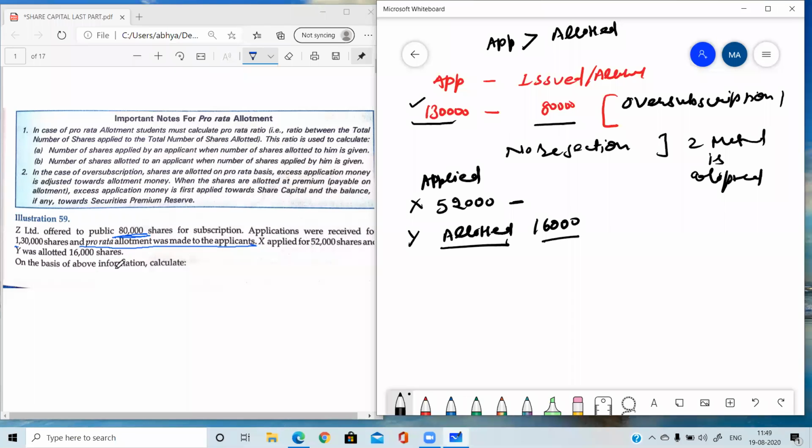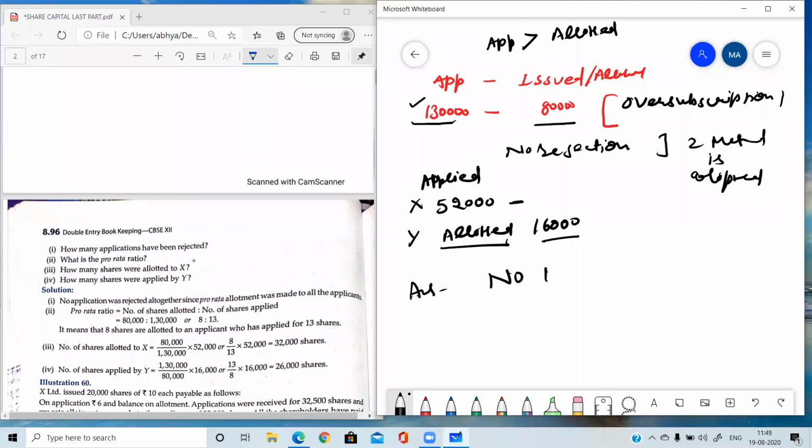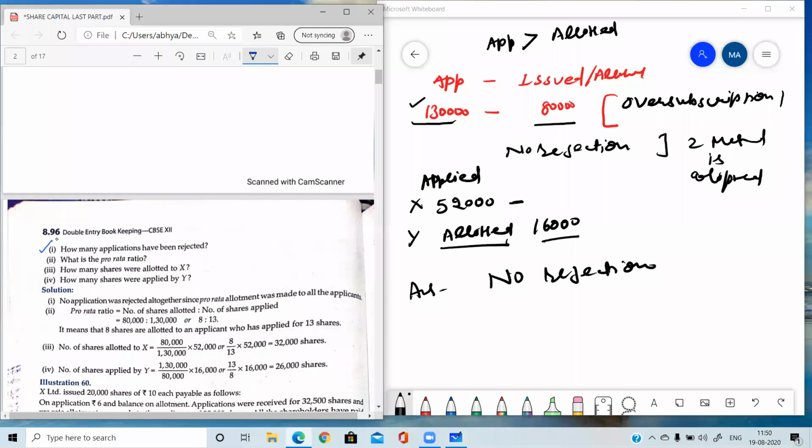So I'm reading the next part of the question, which is how many applications have been rejected. So you need to tell me how many applications have been rejected. So the answer 1 will be no rejection. Such type of questions can come in 1 marker or 3 marker or in 2 marker, where no need to pass any journal entry. You have to just understand the question and give the answers. As you can see in this table, no application is rejected. So the answer will be no rejection is there.